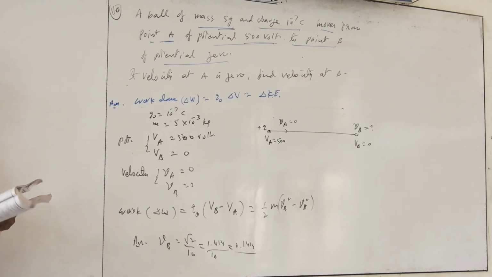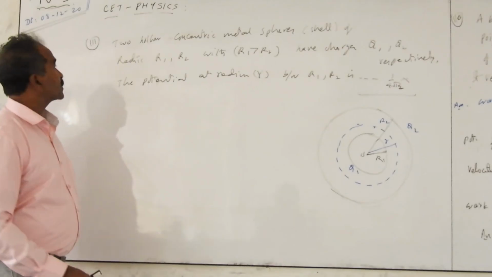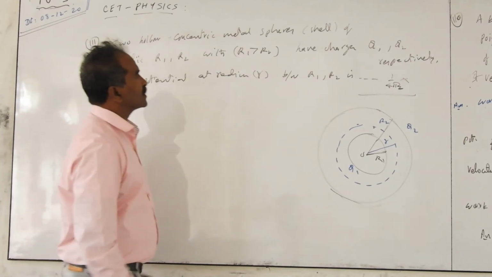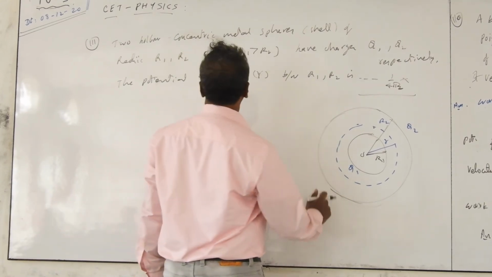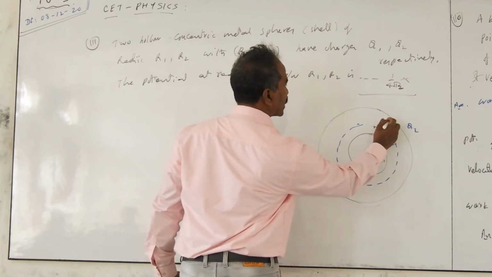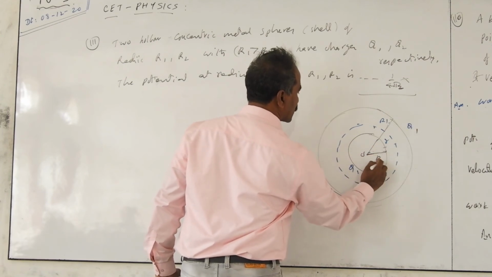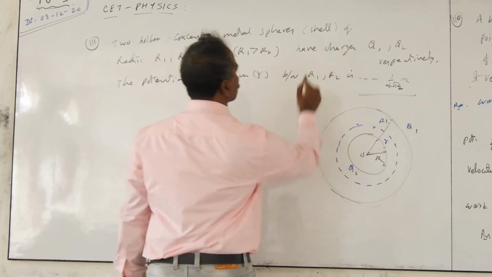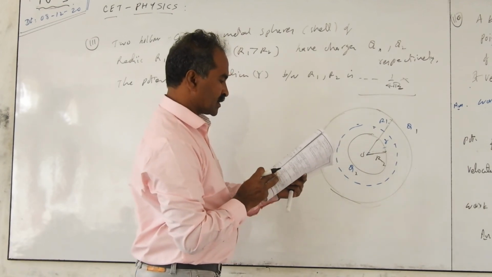Next, triple one, question number. Next question, triple one. Two hollow concentric metal shells of radii R1 and R2, with radius R1 greater than R2. R1 greater than R2 means the outer one should be taken as R1, corresponding charge is Q1, and the inner radius is R2, corresponding charge is Q2. They have charges Q1 and Q2 respectively.